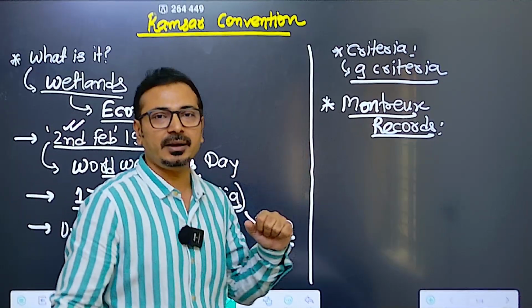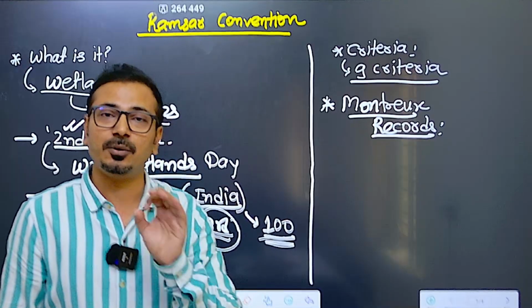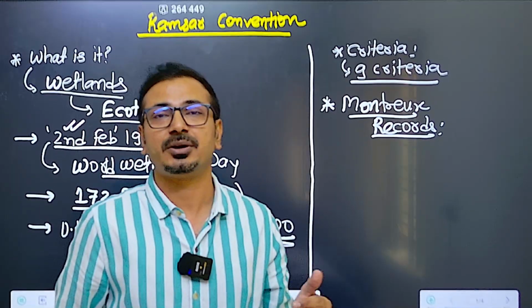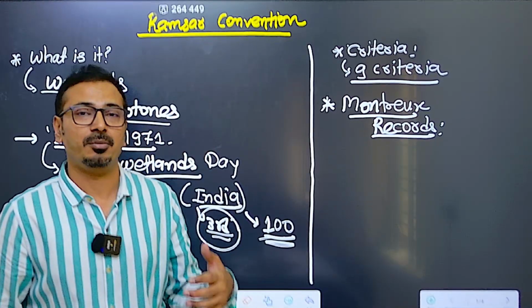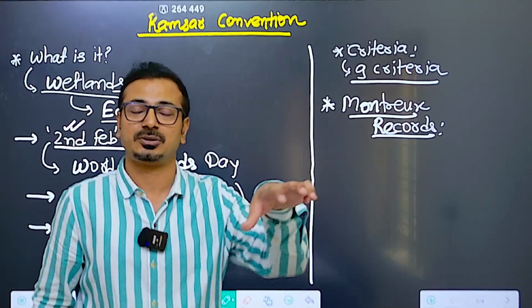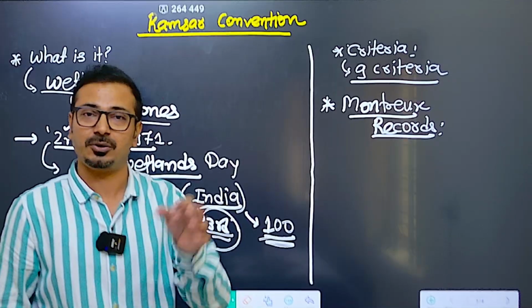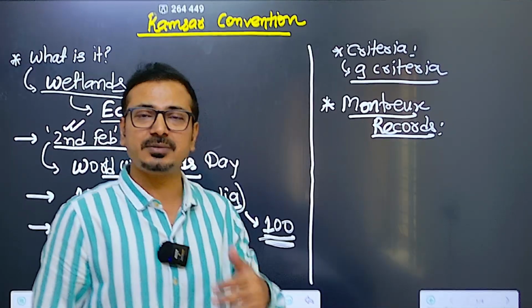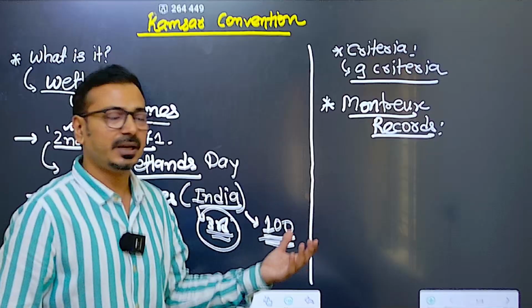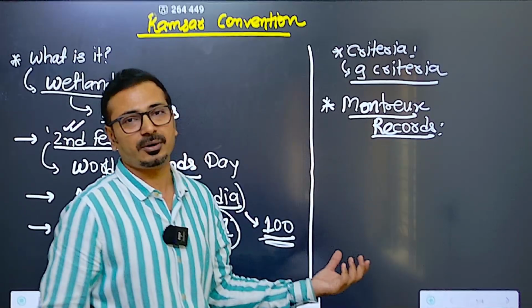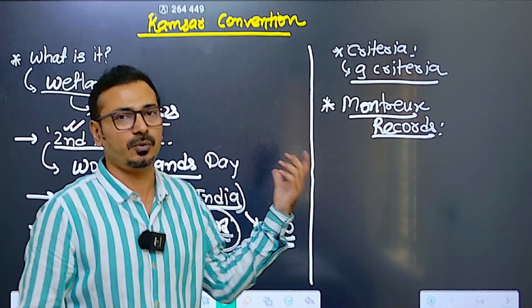So for example, in India, the Chilika Lake in Odisha was included in the Montreux record, and thereafter the sovereign government was supposed to take certain actions for the restoration of its ecological character. And Chilika Lake has been removed from the Montreux record. This is the way this Ramsar Convention actually works.